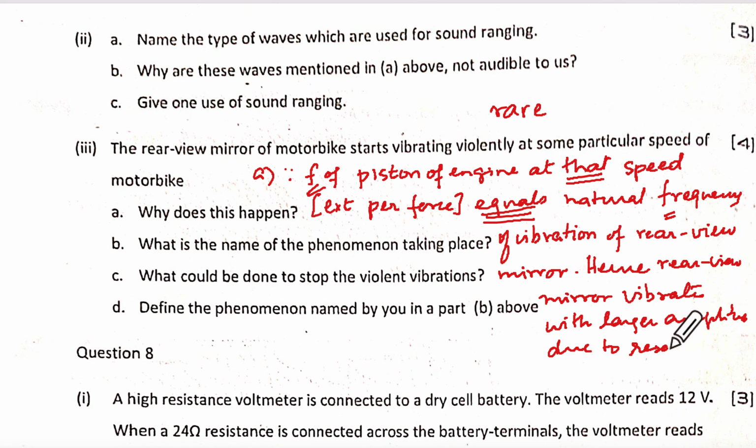Just write resonance here. Also, don't say, ma'am, in the second answer I have to write that word anyway. Don't say that. Okay, due to resonance. Then for B, what is the name of the phenomenon? Resonance. Then just say resonance.